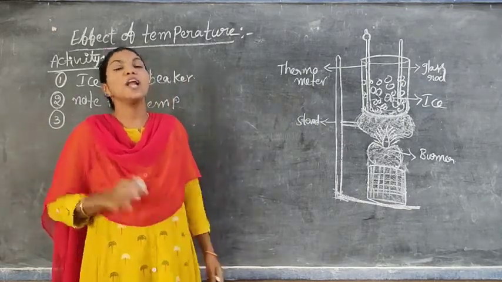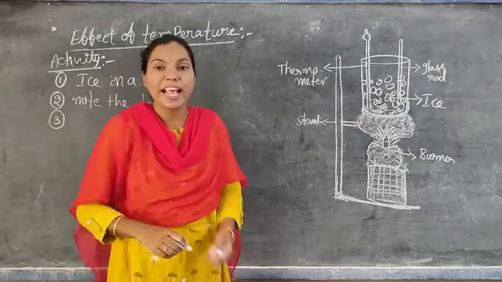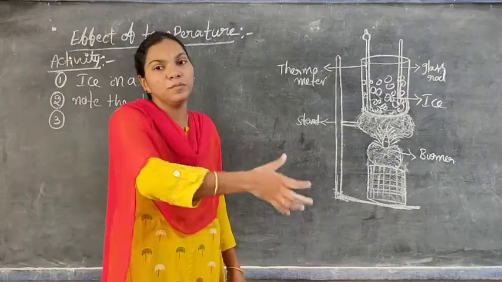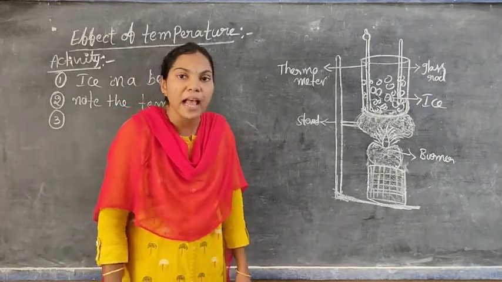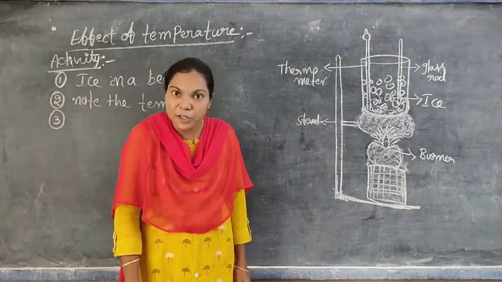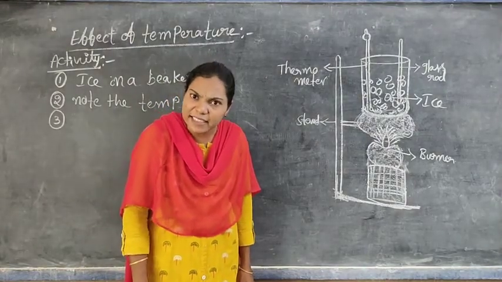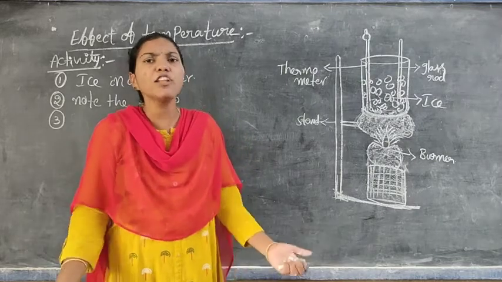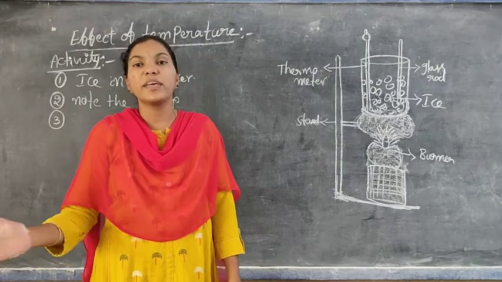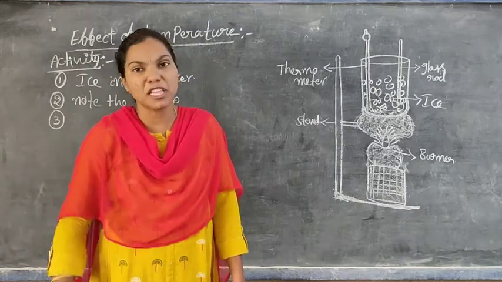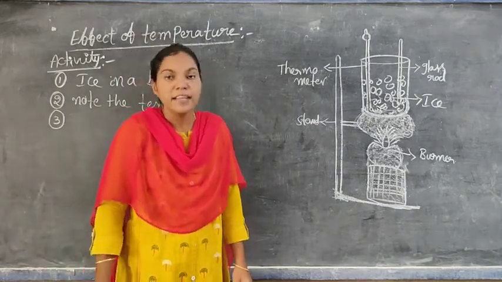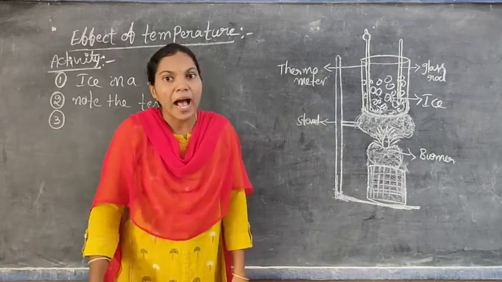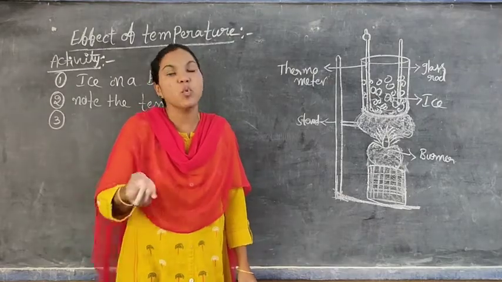You can also observe this yourself. Take one or two ice cubes from your refrigerator and keep them outside in the atmosphere. What happened? After some time, the ice was converted into water. Can you apply any temperature or flame there? No, we cannot. We just keep it aside in the atmosphere. That's why there is no change in temperature between ice and water during the ice to water conversion.